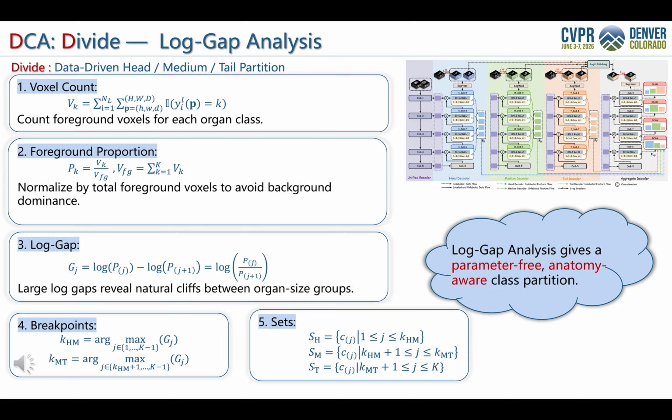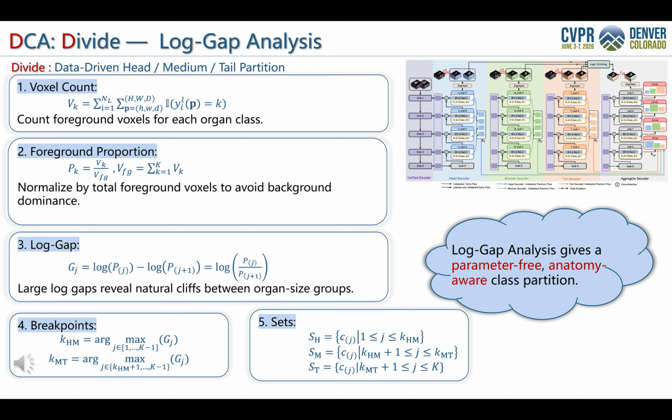The first stage is divide. We start by computing the voxel count of each foreground organ from the labeled set, and then normalize it by the total foreground voxel count. This gives the foreground occupancy ratio for each class. Instead of using handcrafted thresholds, we sort all class proportions and compute the logarithmic gap between adjacent classes.